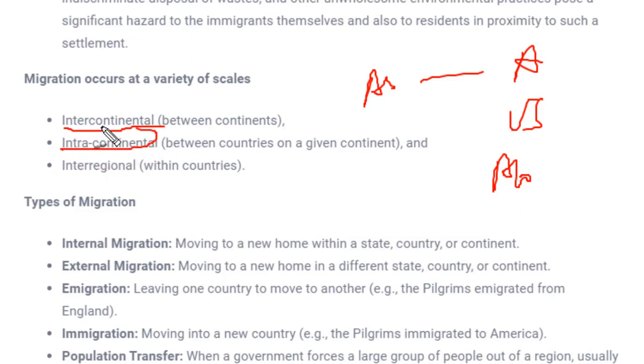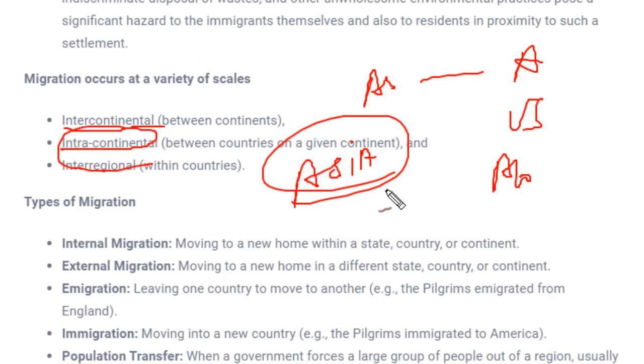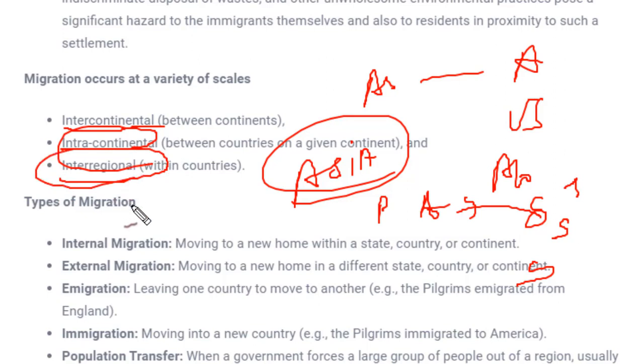So intracontinental. So for example, Asia is a continent, and in Asia we have many countries like Pakistan, Afghanistan, India, Sri Lanka, and Thailand, Singapore, Indonesia. So people might migrate from India to Pakistan or Pakistan to India or Sri Lanka or Thailand. So inter-country migration is called intracontinental. Next is interregional. So migration within the countries. Like in India we have 29 states. So people may migrate from one state to other state. That would be called as inter-regional migration.